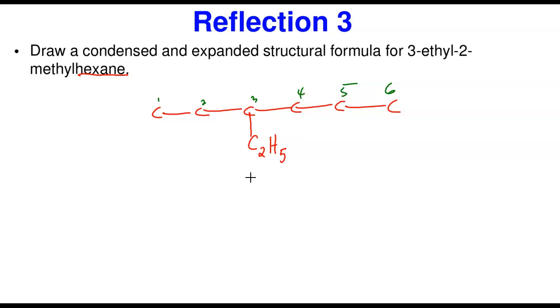And then what else am I going to do? It now says 2-methyl. Methyl is at carbon number 2. But do you know why 3-ethyl came first? Because it is E and methyl is M, alphabetical order. So I'm going to put the methyl here. Let me make that a little bit longer. So it's going to be CH3. It's finished: 3-ethyl, 2-methyl hexane.